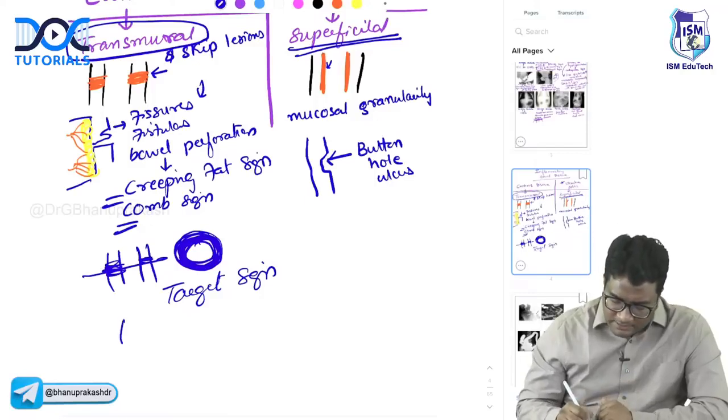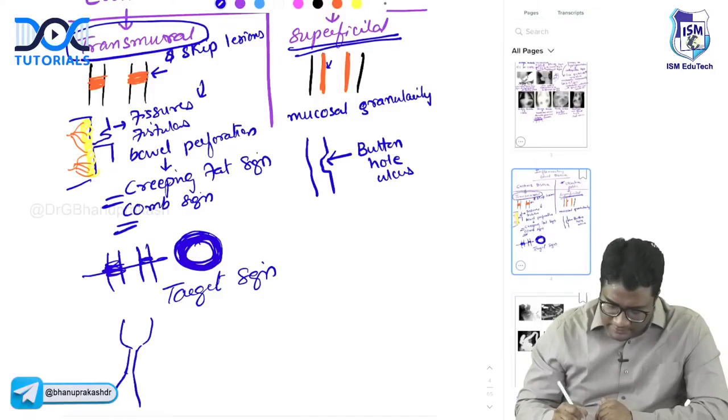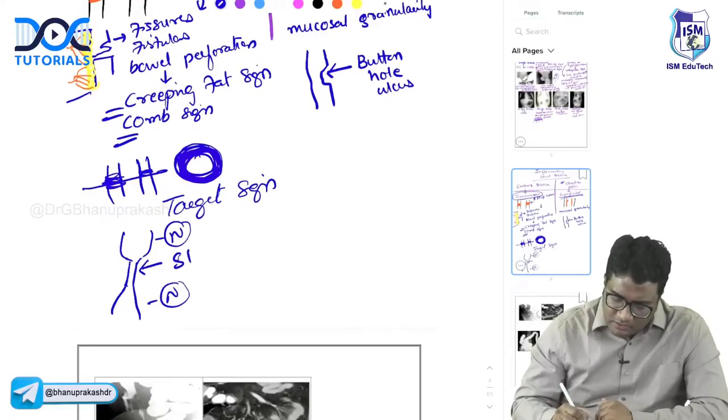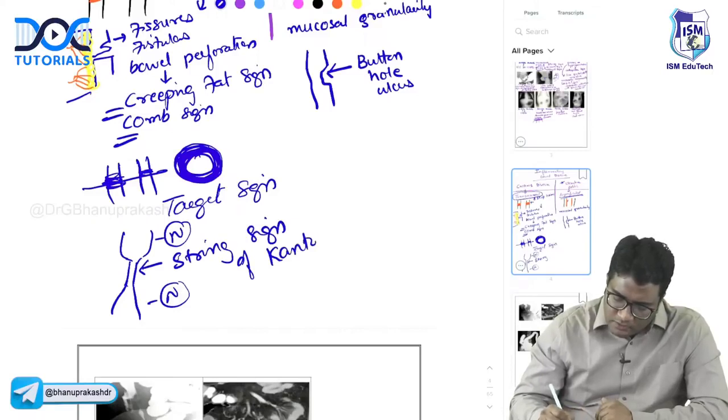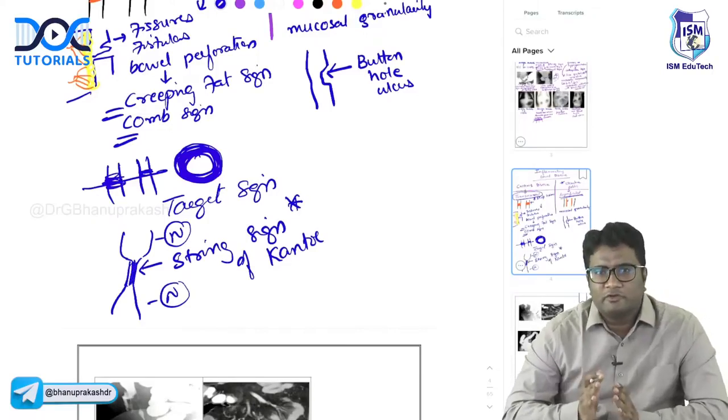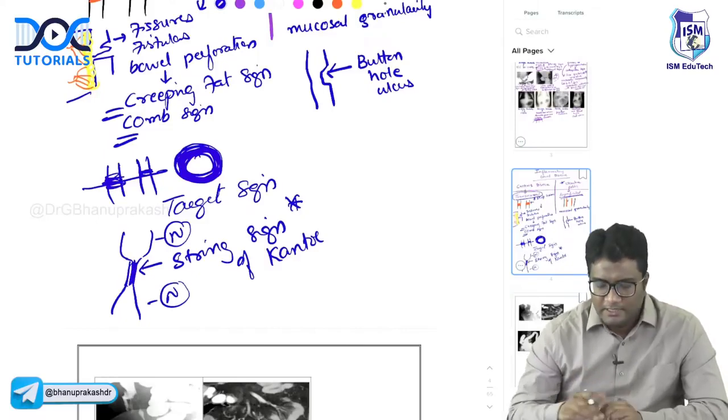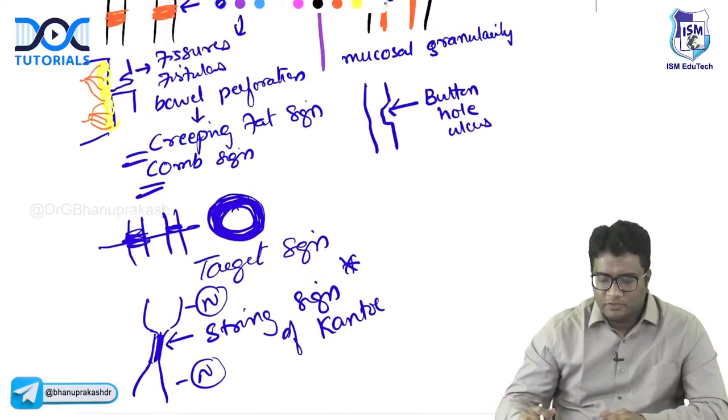And because there is transmural involvement, it will heal with fibrosis. These are skip lesions, so this is normal, this is normal, and in between there is fibrosis or stricture occurring. This is called the string sign of Kantor. Where do you see the string sign of Kantor? The narrowing of the barium that you have. This is also a feature of Crohn's disease. All of these are important findings that you should remember.